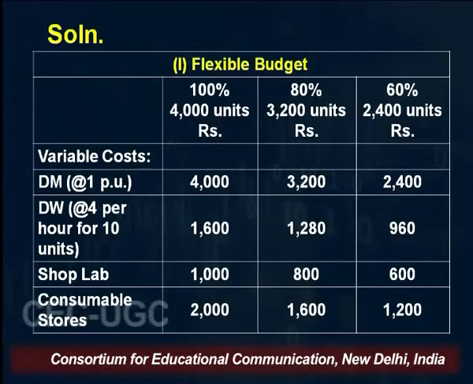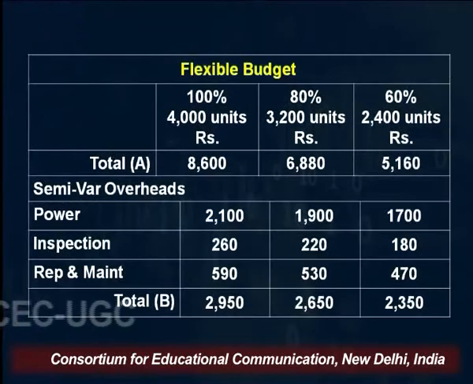At the 3,600 units level the cost is 1,800. So obviously, when we produce 3,200 units, 50 paisa per unit is the cost, 1,600 rupees. So it is for the 60% capacity level, 50 paisa multiplied by 2,400 units.